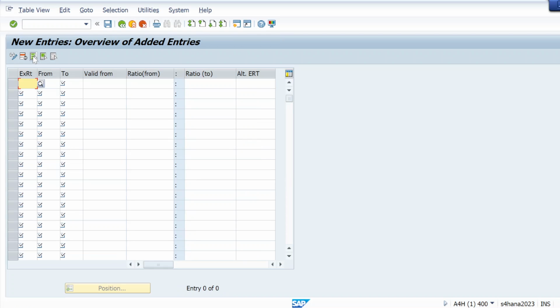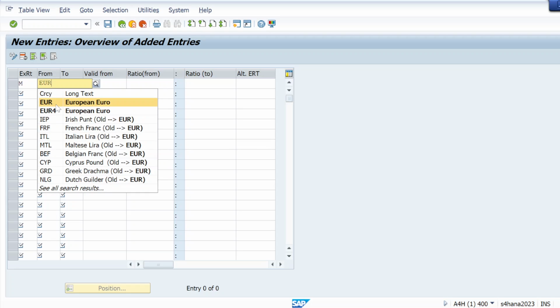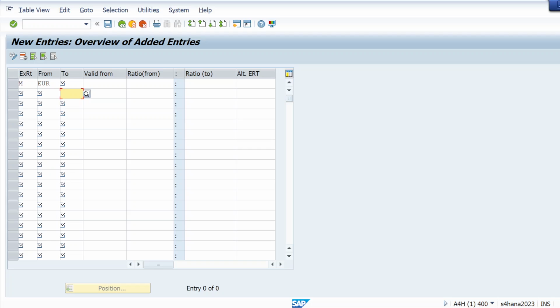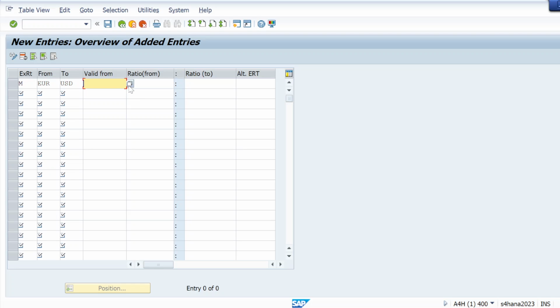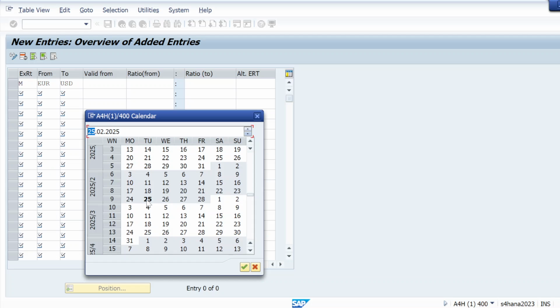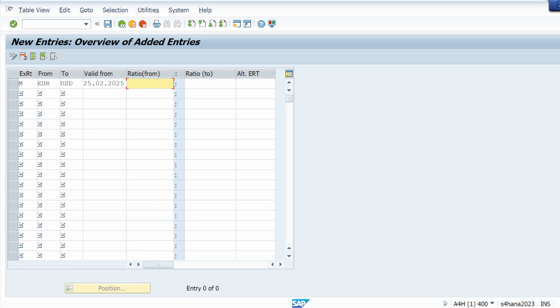Let me go to new entries then. Exchange rate M, from euro to USD. Okay, valid from, I will just mention today's date here. So from 25th of February it's mentioned, and ratio I'm taking 1:1. For both I'm taking mapping, I'm just taking 1:1. So hit enter and save it. So it's done.